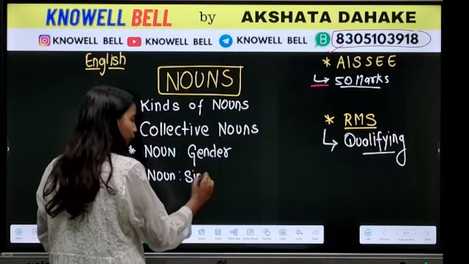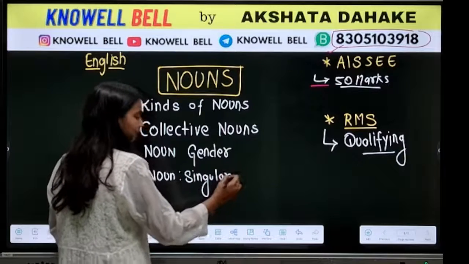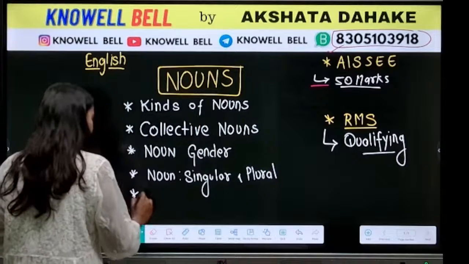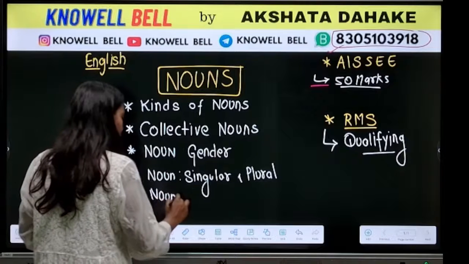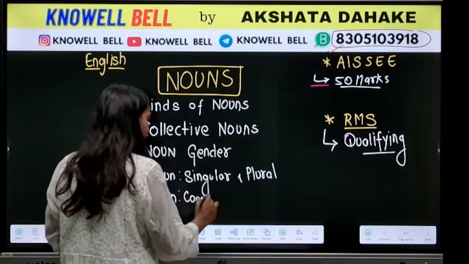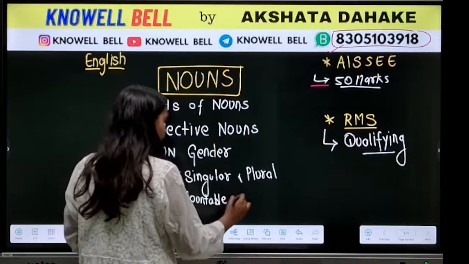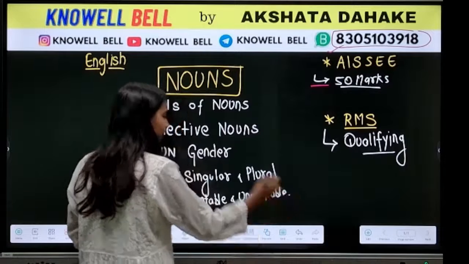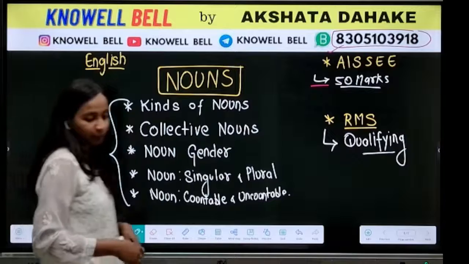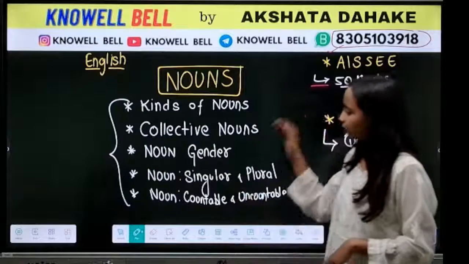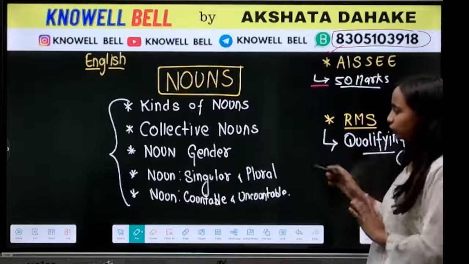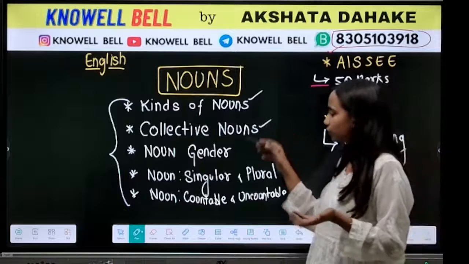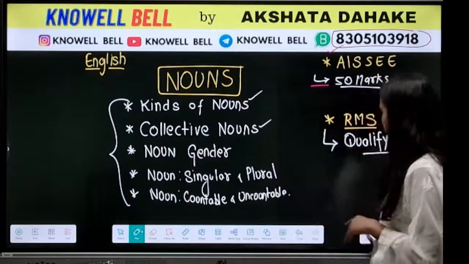The fourth topic that we have got over here is noun singular and plural. And at last, one more is there, that is noun countable and uncountable. इतने topics जो हैं according to syllabus, these 5 topics are there in the nouns. Okay, and this we have to cover. All of these topics one by one we will be covering. सबसे पहले हम kinds of nouns discuss करेंगे, then we will go ahead with the collective nouns, noun gender, and eventually all of this.